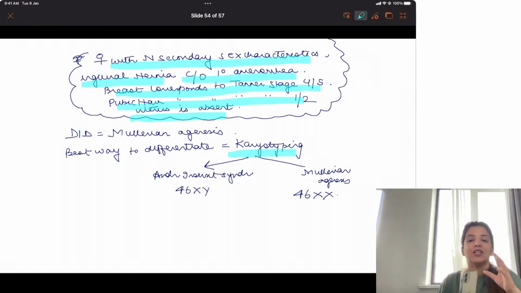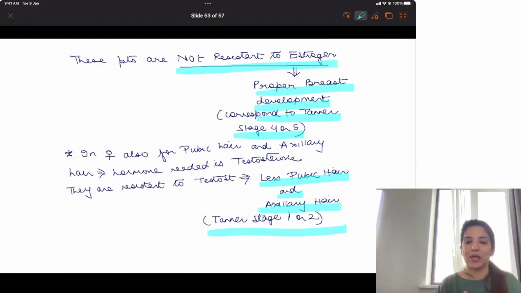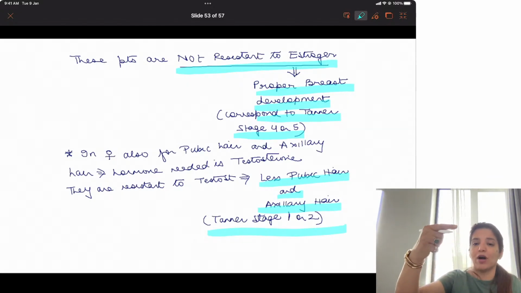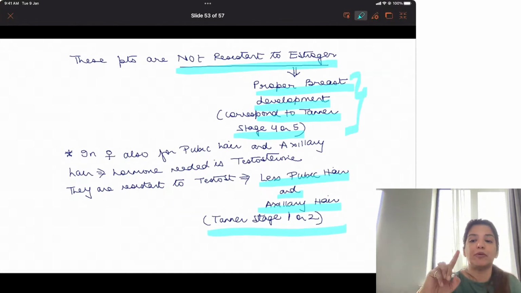See, why is this patient coming with primary amenorrhea? Patient is coming to you with primary amenorrhea because at the time of birth she was taken as a female child, right? Now when this child grew up and reached puberty, this child had proper breast development. So the parents have no doubt that this child is 46XY and not 46XX.